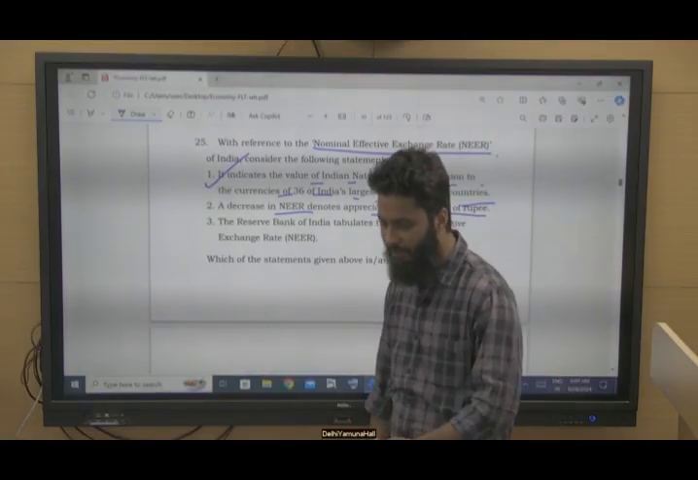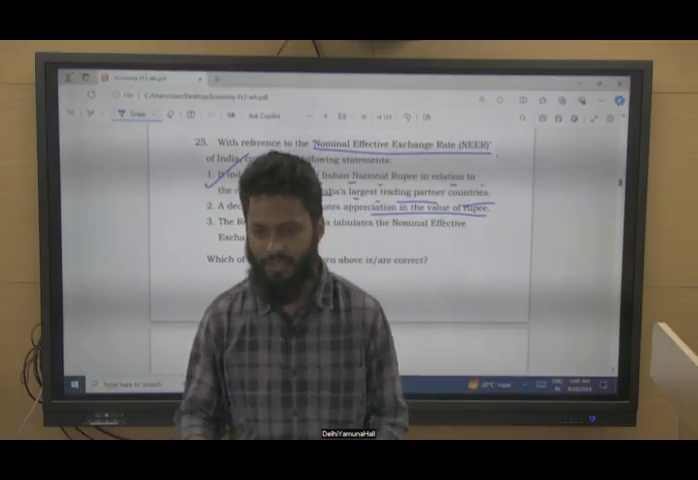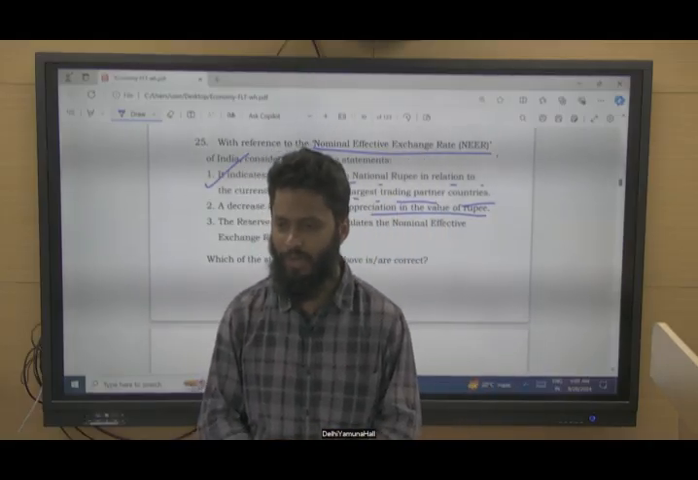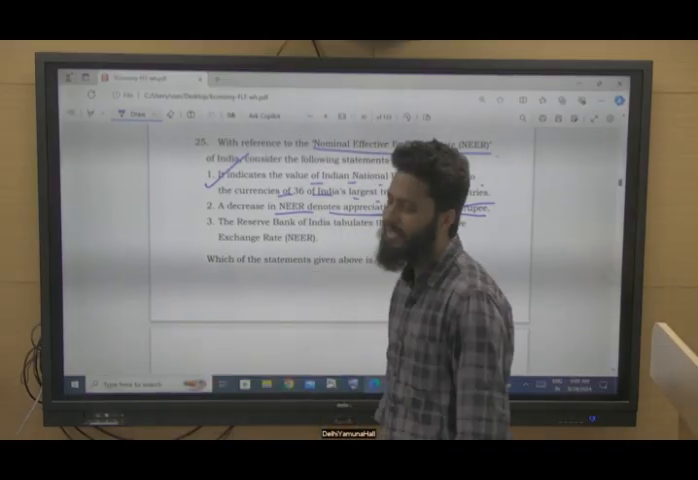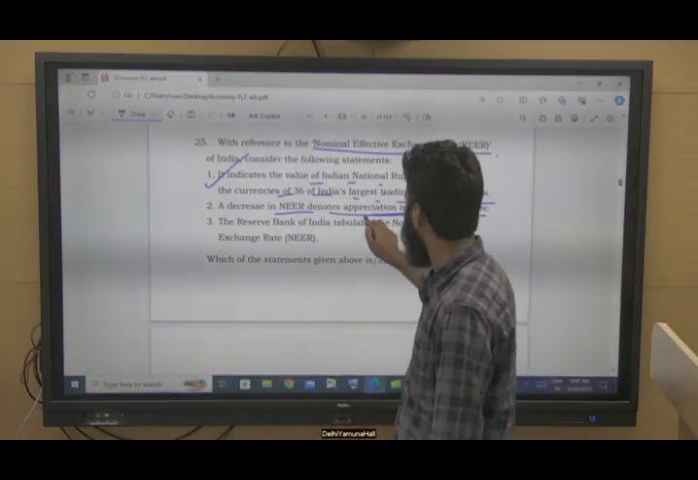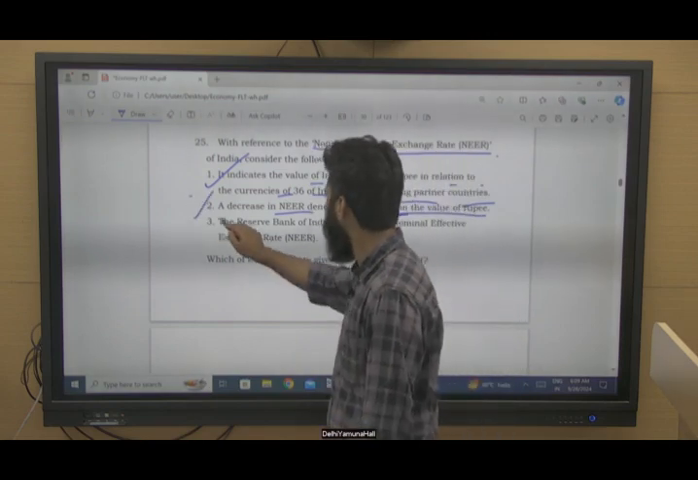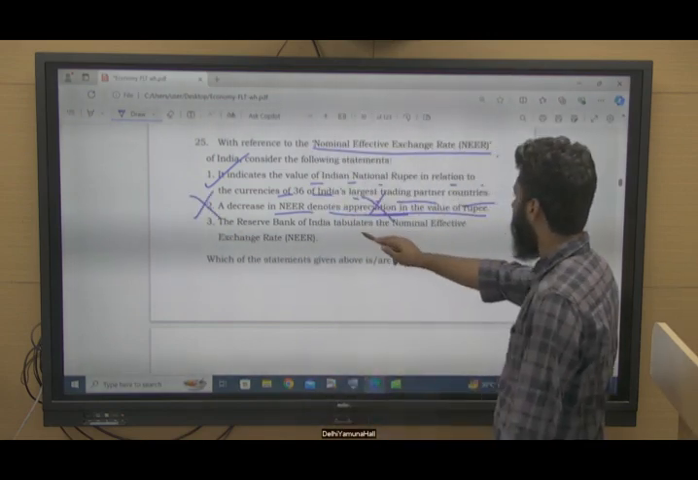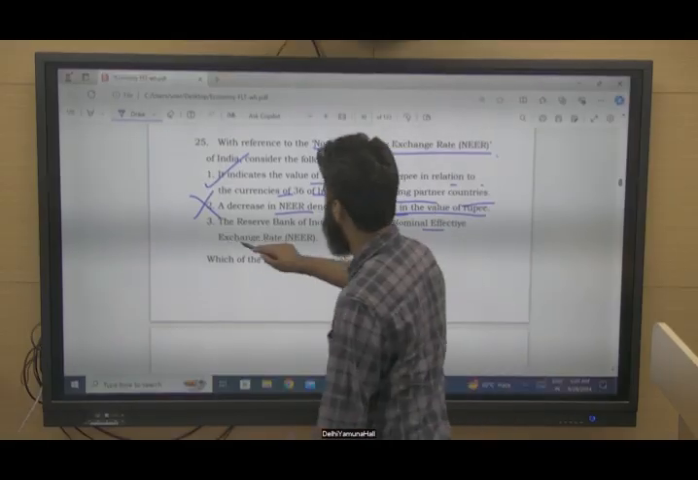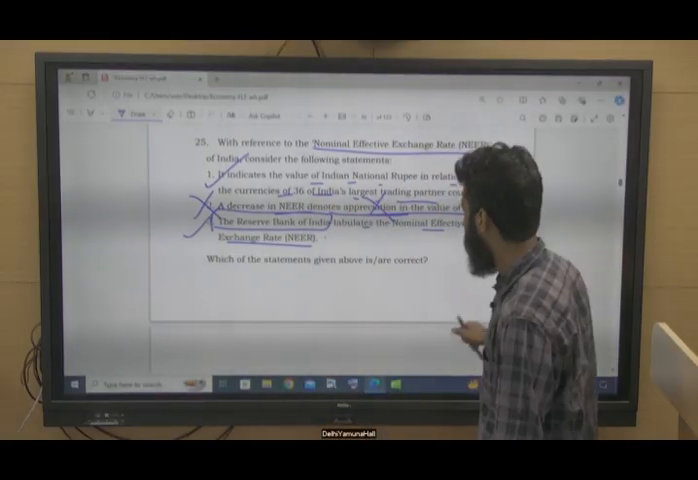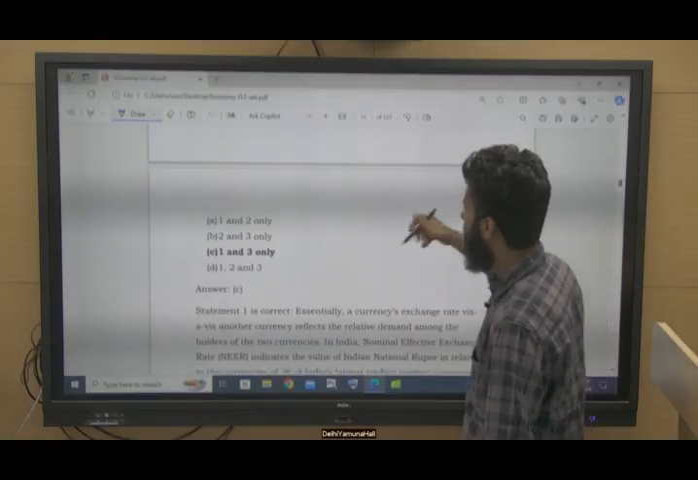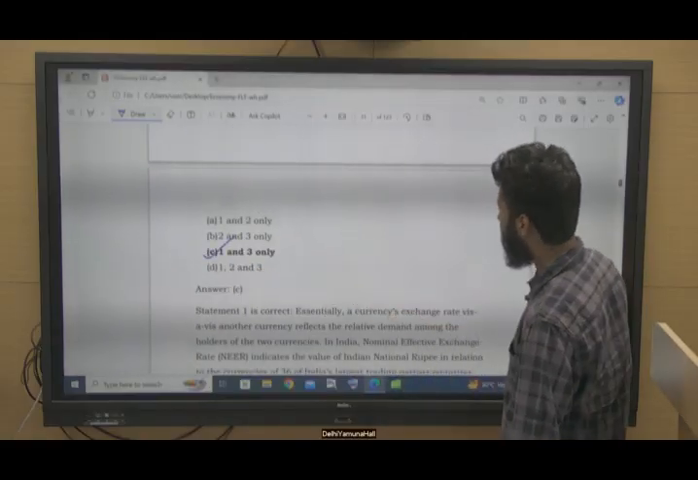Now NER is comparing with trading partners, right? The exchange rate with trading partners. So if NER is decreasing, that means the currency is depreciating, not appreciating. So this is incorrect. The Reserve Bank of India tabulates the nominal effective exchange rate. Yes, the Reserve Bank of India tabulates it. So this is correct. So 1 and 3 are correct here. Option C.